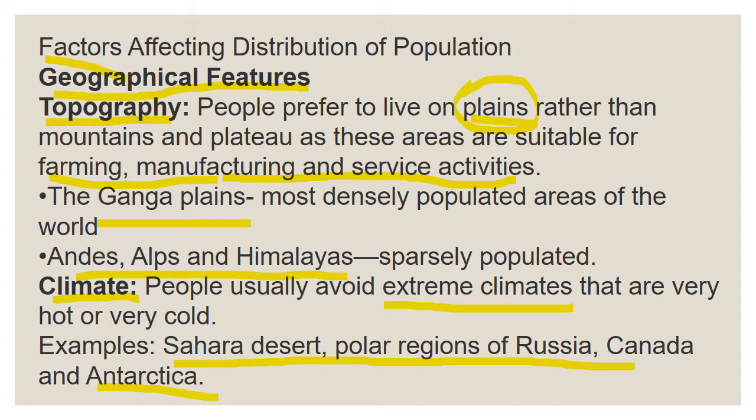According to the climate, people avoid extreme climate. If the place is extremely hot or extremely cold, we cannot survive there. So people will mostly avoid those extreme climates, like the Sahara Desert, and the polar regions of Russia, Canada and Antarctica.